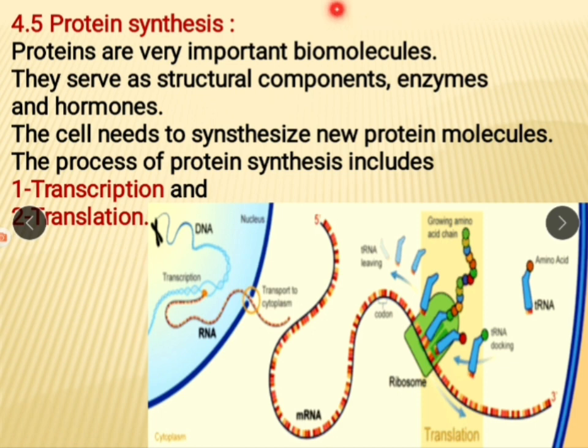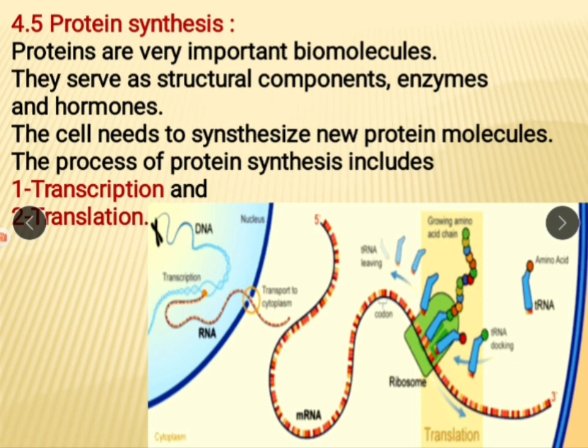Proteins are important biomolecules because they serve as structural components. Most proteins form enzymes, and some hormones are proteinaceous in nature. So these are the most important components of our body or the body of an organism. Cells need to synthesize new protein molecules.